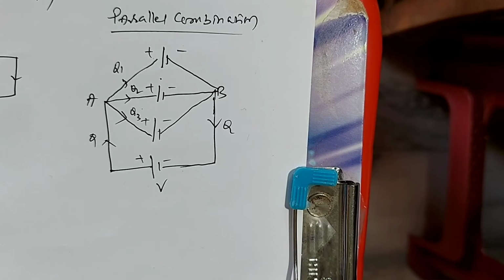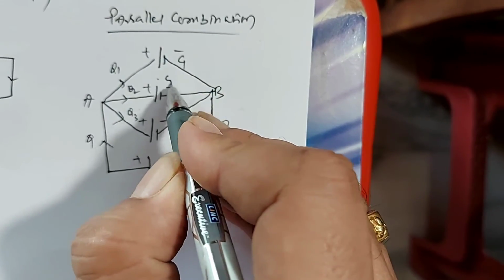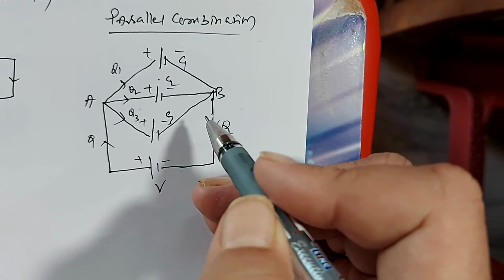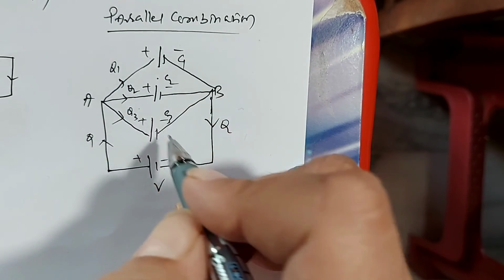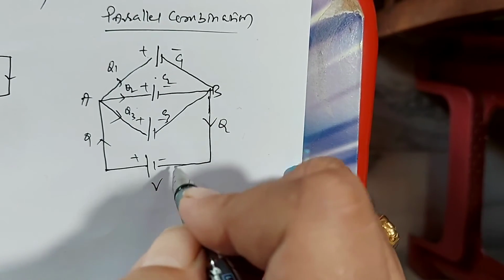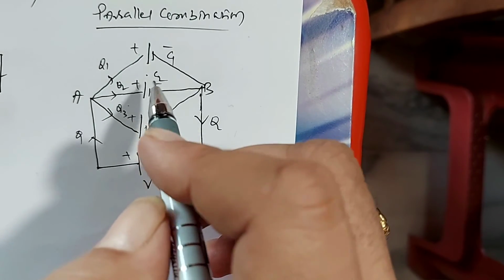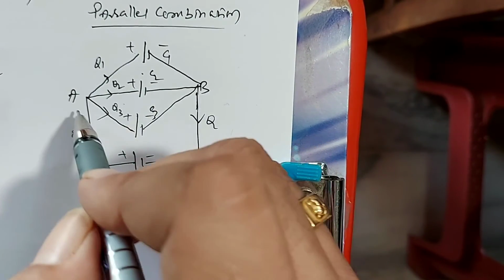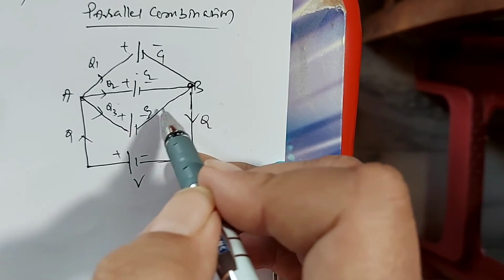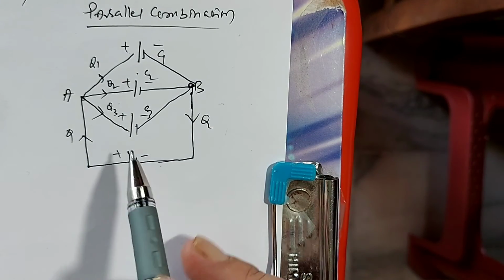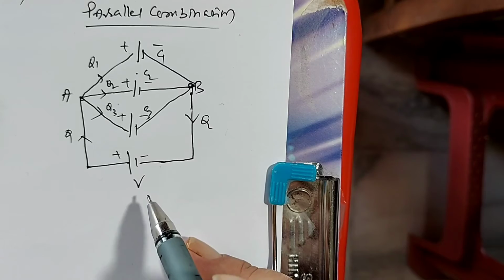Here these are the capacitors of capacity C1, C2, C3, connected parallel to the battery. All the positive terminals are connected to one end, and all the negative terminals are connected to the other end. These points A and B are connected again to the battery.